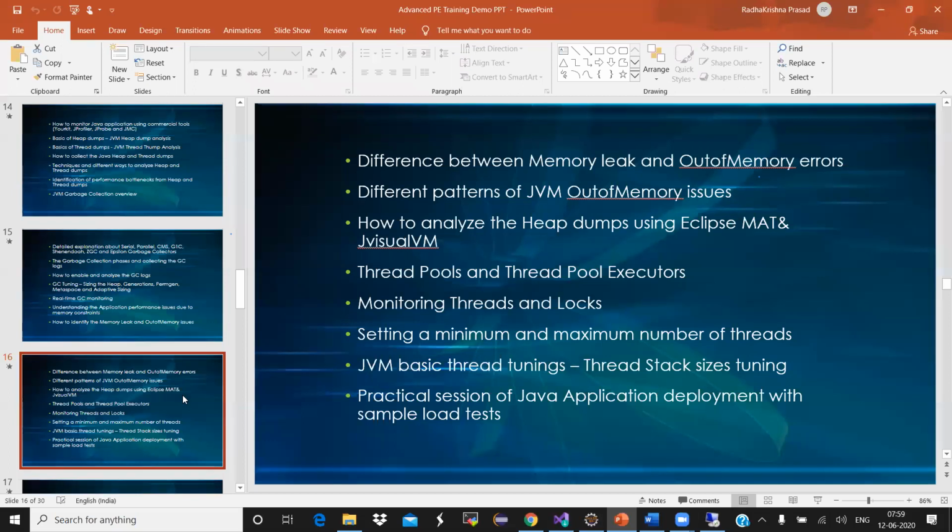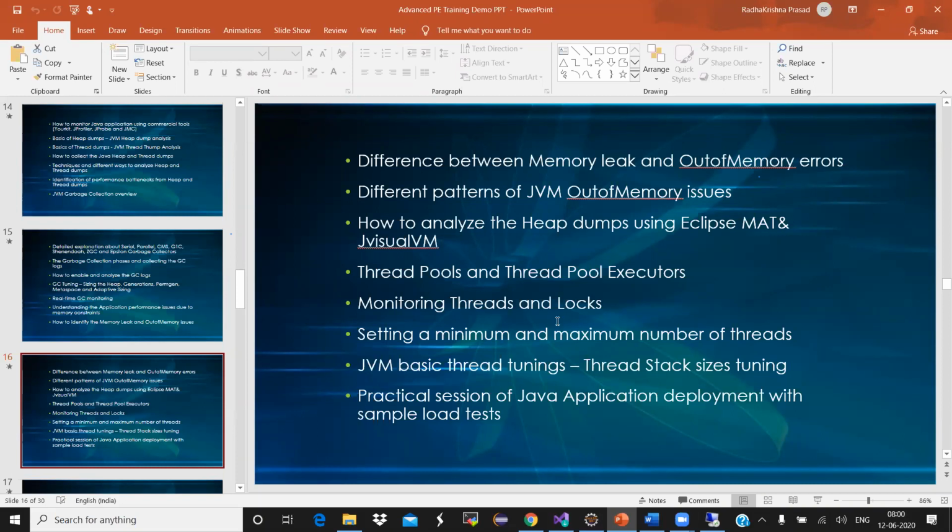Some of them are Eclipse MAT or JVisualVM. I showed you, right? JProfiler. These are very good commercial tools, basically, which will give you the end-to-end information of all the profiling. We are talking about how to tune the JVM, different thread tunings, the different stack sizes.